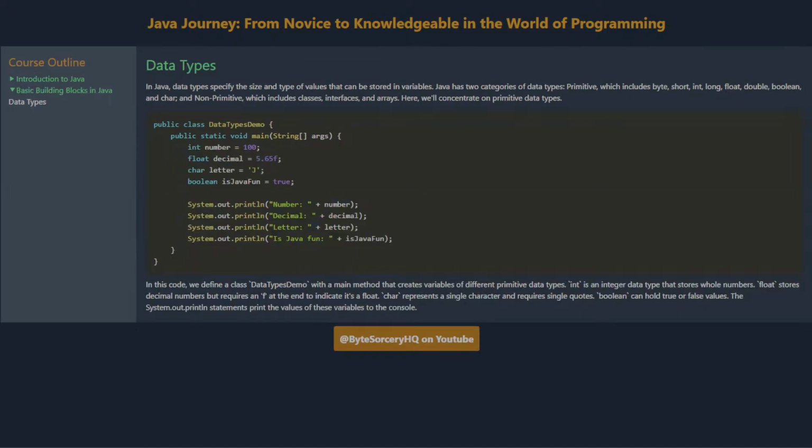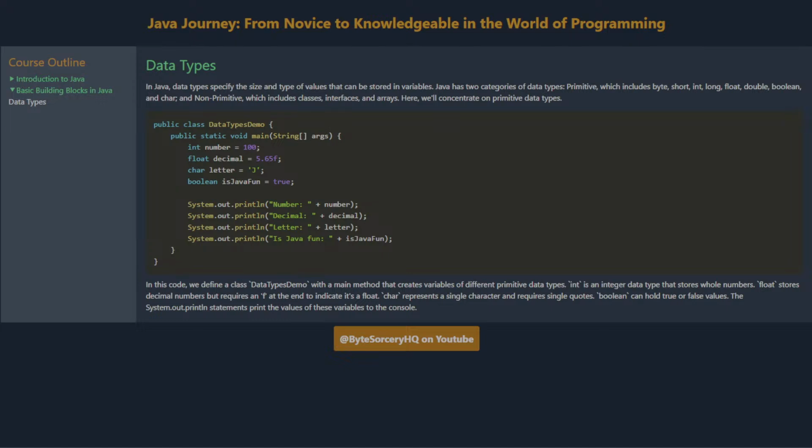Data types. In Java, data types specify the size and type of values that can be stored in variables. Java has two categories of data types: primitive, which includes byte, short, int, long, float, double, boolean, and char, and non-primitive, which includes classes, interfaces, and arrays. Here we'll concentrate on primitive data types.